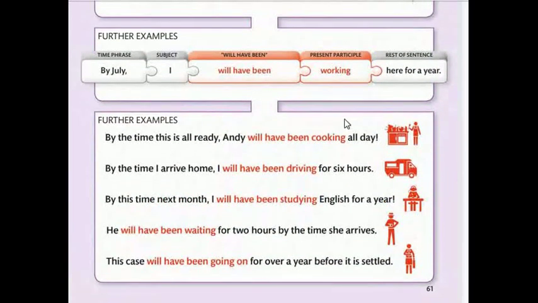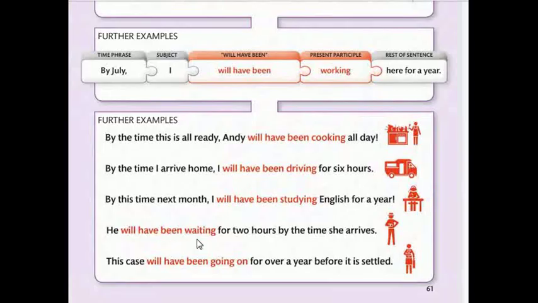Examples. Time phrase, subject, will have been, present participle, rest of sentence. By July, I will have been working here for a year. Examples. By the time this is ready, Andy will have been cooking all day. By the time I arrive home, I will have been driving for 6 hours. By this time next month, I will have been studying English for a year.